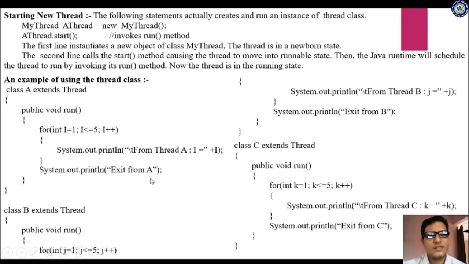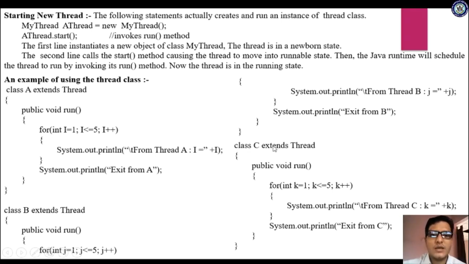Afterwards we are exiting from A. Here the run method ends and here the class ends. I'm taking one more class, class B extends Thread. It is also inheriting the Thread's features. Now I'm writing the same public void run method, and I'm taking the counter variable as int j = 1, j less than or equal to 5, j++. It will also execute for 5 times. Here the class B ends.